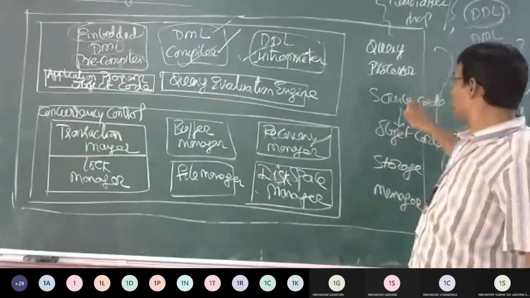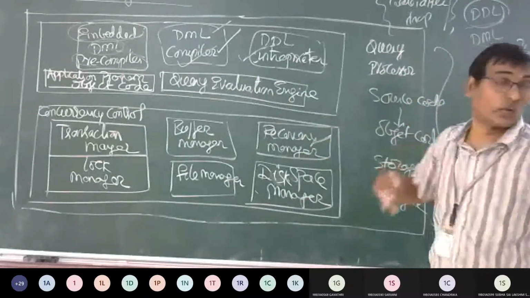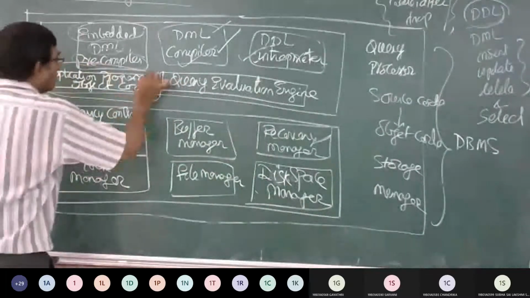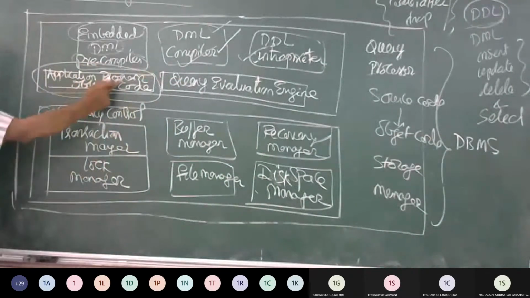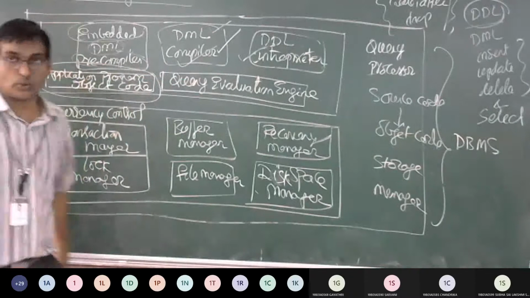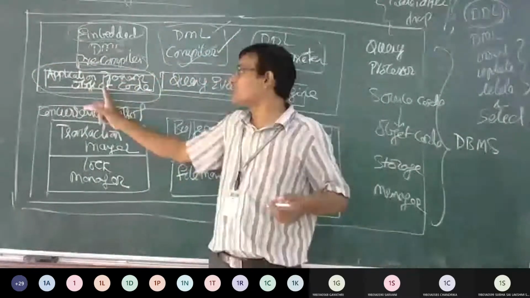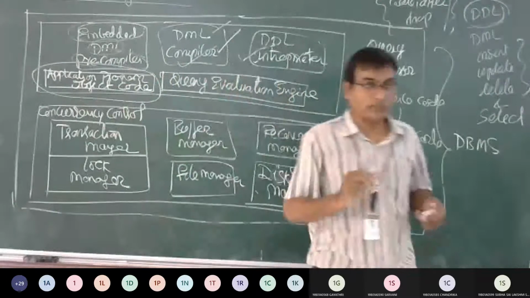Now, source code is converted to the object code. How to operate that content? That content is going to be operated with the application program object code.